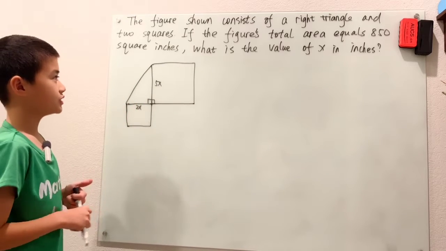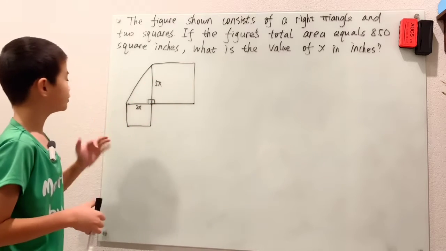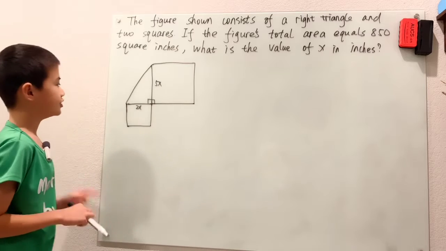The figure shown consists of a right triangle and two squares. If the figure's total area equals 850 square inches, what is the value of x in inches?